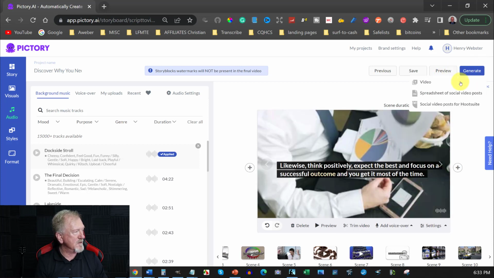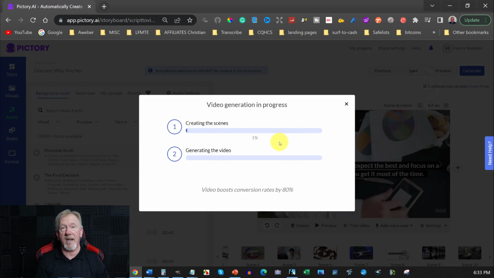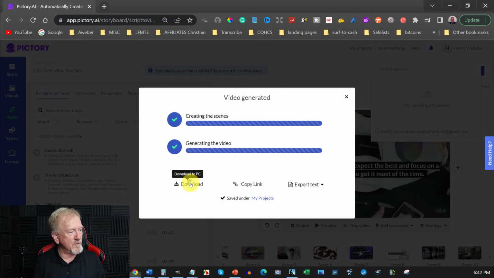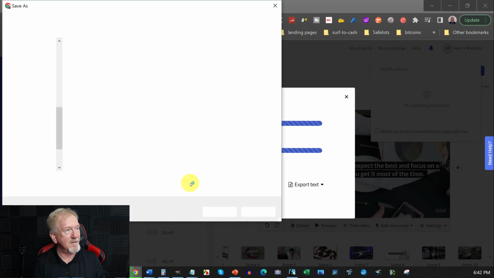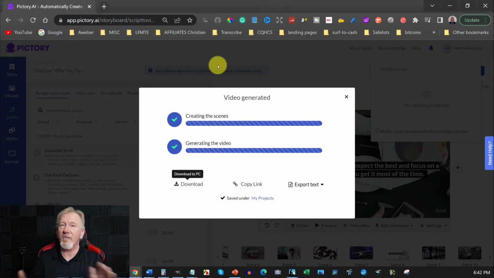So we just go here, generate the video, and it will create the video, and we can download it after that. So I'm just going to pause the video while it generates the video. Alright, so here we are, and all we have to do is just click on that. And then once we do that, we can then download it to wherever we want. And you can put it in any folder you wish, and it'll be all done. Okay. That is all there is for this particular video.